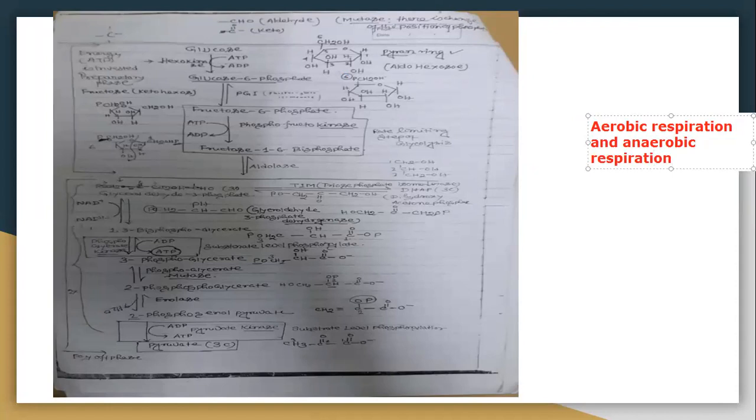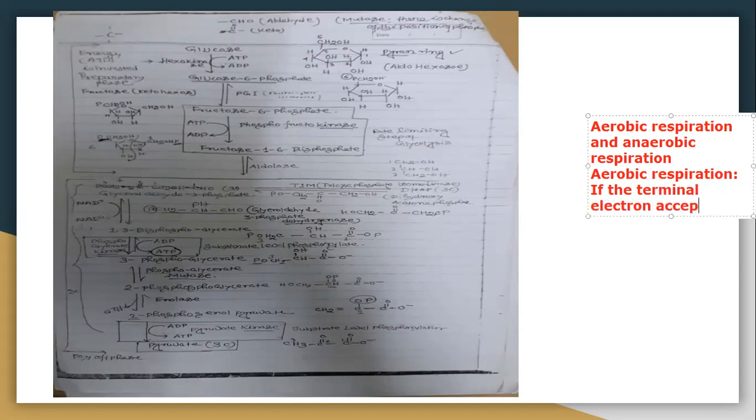Aerobic respiration. What do you mean by aerobic respiration? If the terminal electron acceptor is O2, then we call it aerobic respiration.